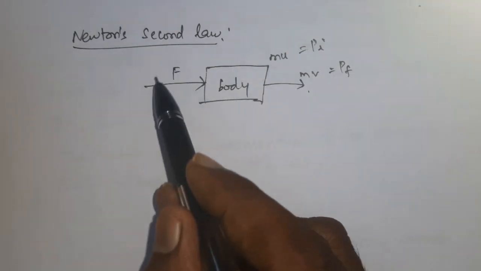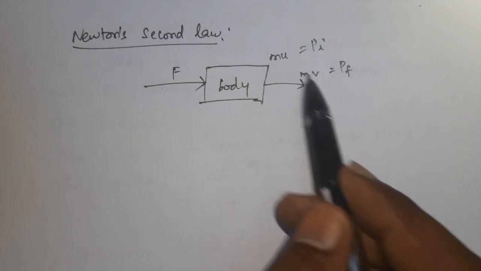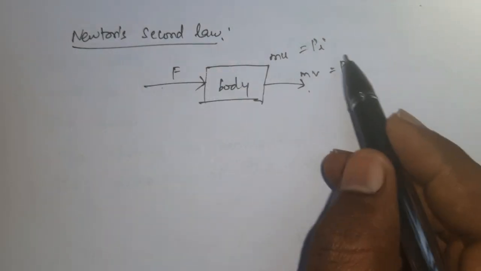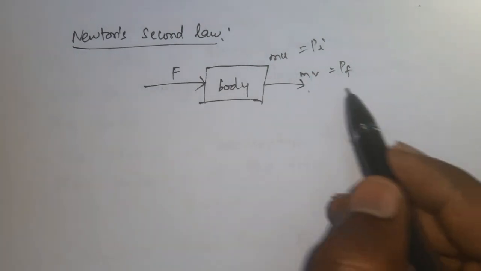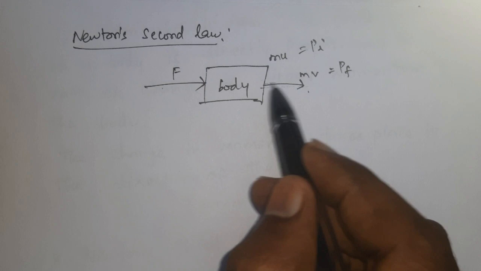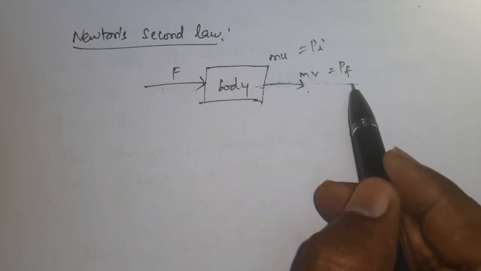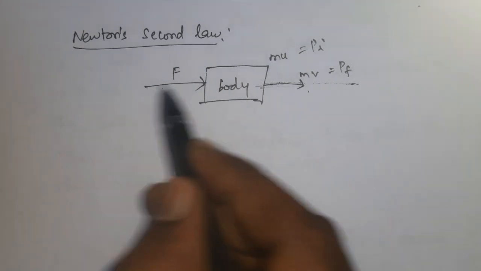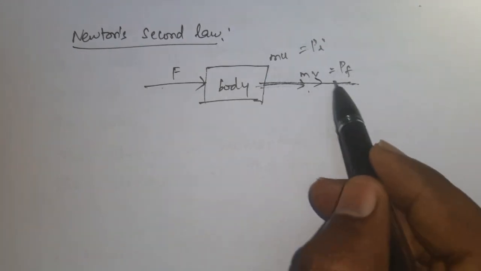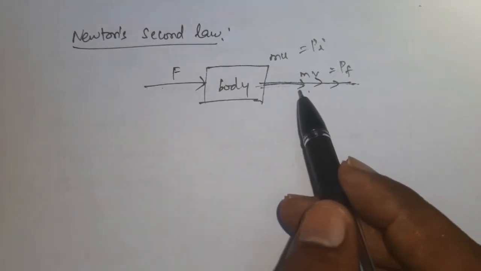So the force is directly proportional to the change in momentum. If the force increases, the change in momentum also increases. This is Newton's second law. Then this change in momentum lies along the direction of the force. So the force direction and the change in momentum direction will both be the same.